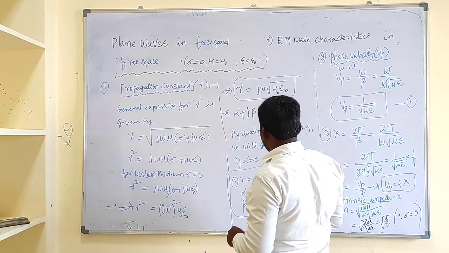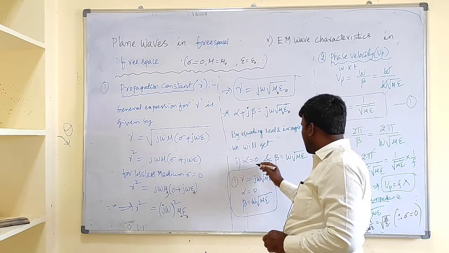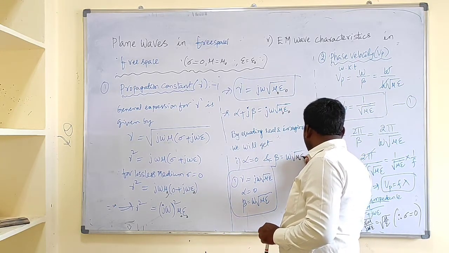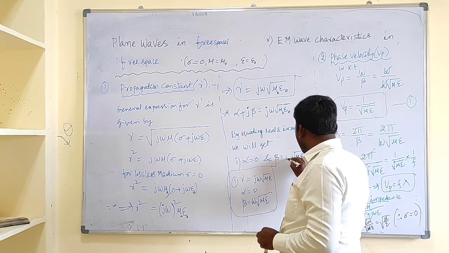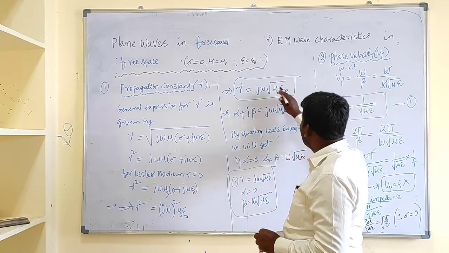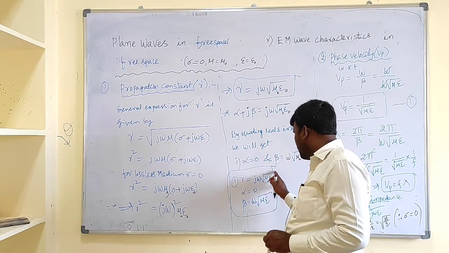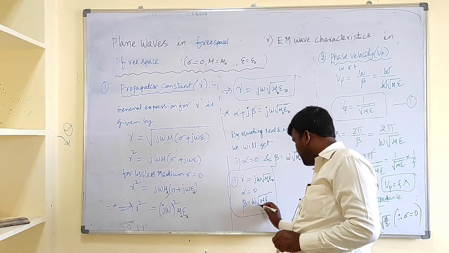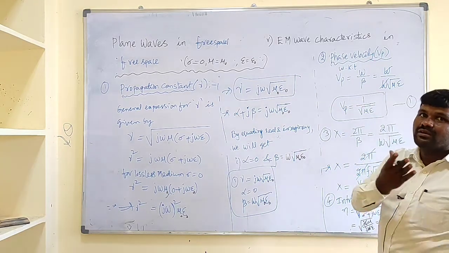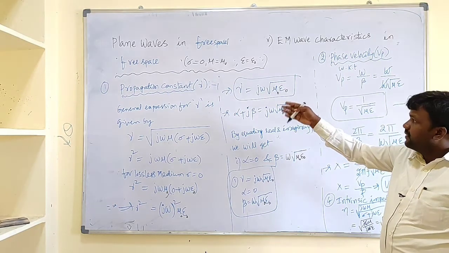From gamma equals alpha plus j beta, by equating real and imaginary terms, we get alpha equal to 0 and beta equal to omega under root mu naught epsilon naught. Gamma is j omega under root mu naught epsilon naught. Just replace mu with mu naught and epsilon with epsilon naught for free space.